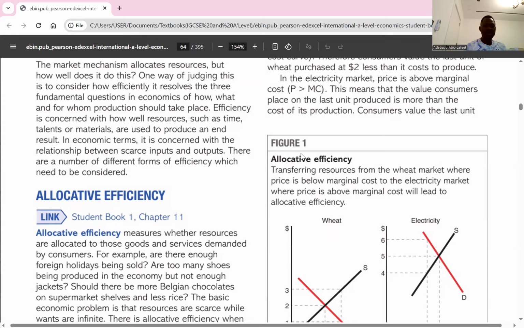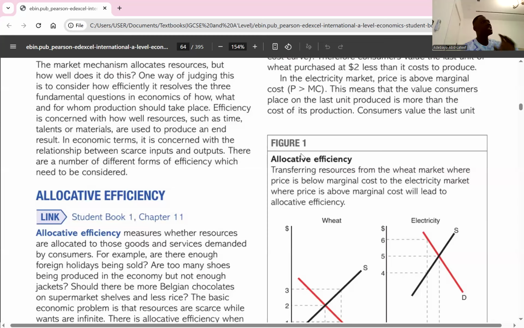So for allocative efficiency, we're simply talking about how resources are distributed in a way that maximizes social welfare of the society. So here I wrote allocative efficiency. It applies to a state where resources are distributed in a way that maximizes social welfare, producing the goods and services most desired by society, and doing so at the lowest possible cost.